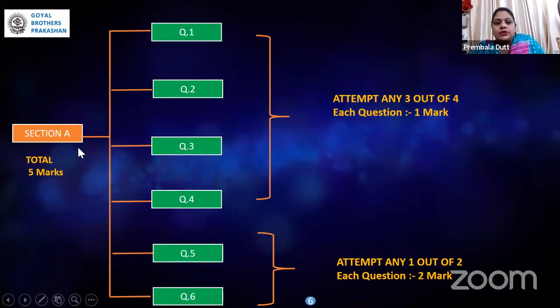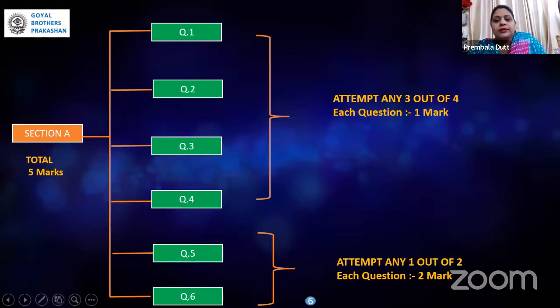Yes, you could see in section A there will be in total 6 questions, and out of them the first 4 will be of 1 mark. But amongst these 4 questions, the child has the option of 3. That means they can attempt any 3 because they consist of 1 mark each. So amongst these 4, they have to attempt only and only 3. So 1 choice is given here.